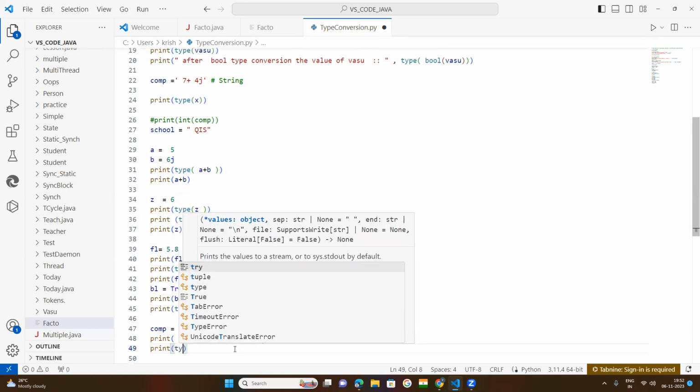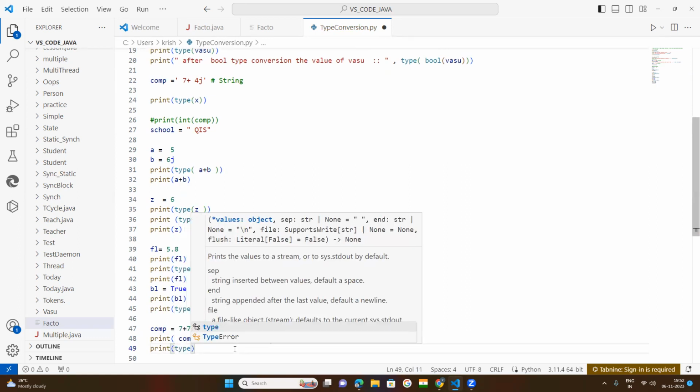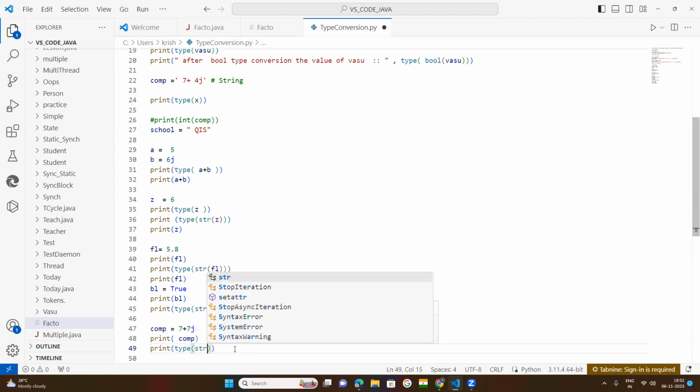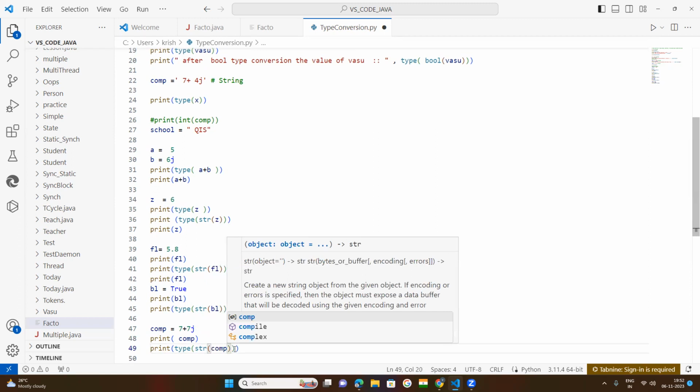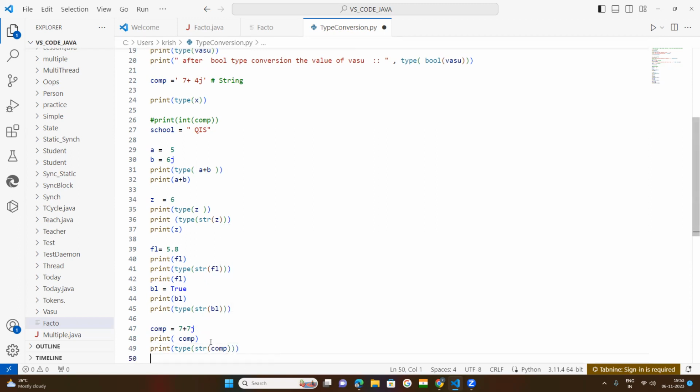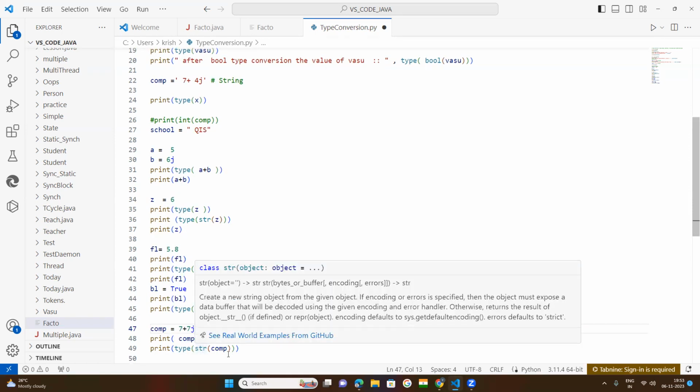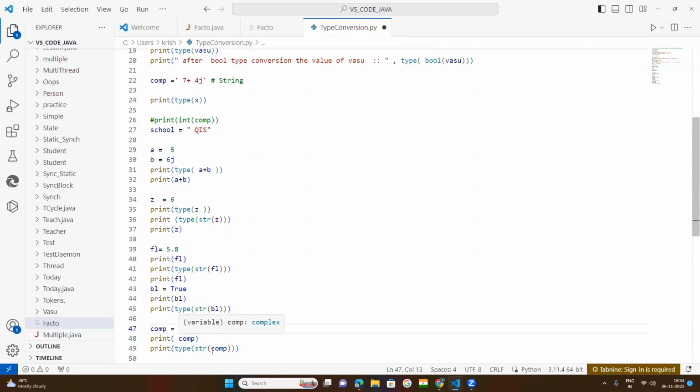To know the type, use the type function here. Now pass the variable name. Now what happened? You will get its value, 7 plus 7j. After conversion by the string function, it will be converted into the word string. So you will get the string output.